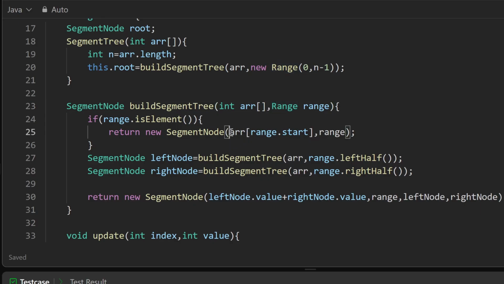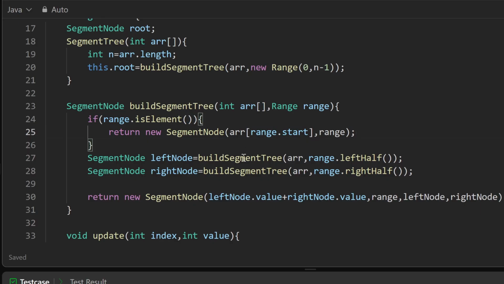The sum is going to be the number that is present in the array at that index, and the range is going to be a single element range from x to x, and we'll return that as a segment node, which is going to be a leaf node.